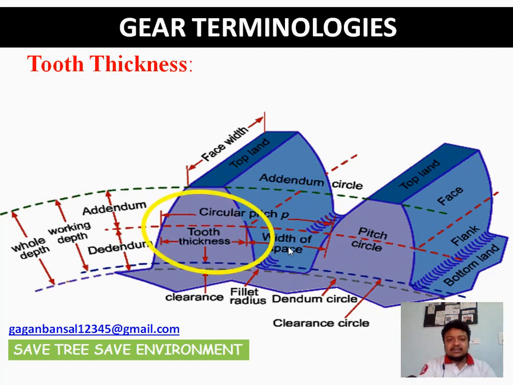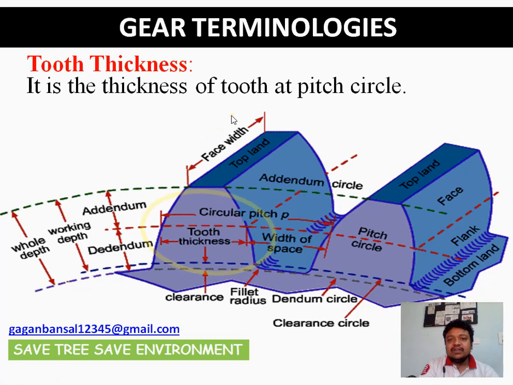Now what is tooth thickness? As you can see in this figure, tooth thickness is the thickness of the tooth at pitch circle. Suppose these are the two points I have taken on the surface, on the edges of the tooth along the pitch circle. So this arc shown by the L is your tooth thickness. It is the thickness of the tooth at pitch circle. Another very important thing is that tooth thickness and width of space are all measured along the pitch circle.